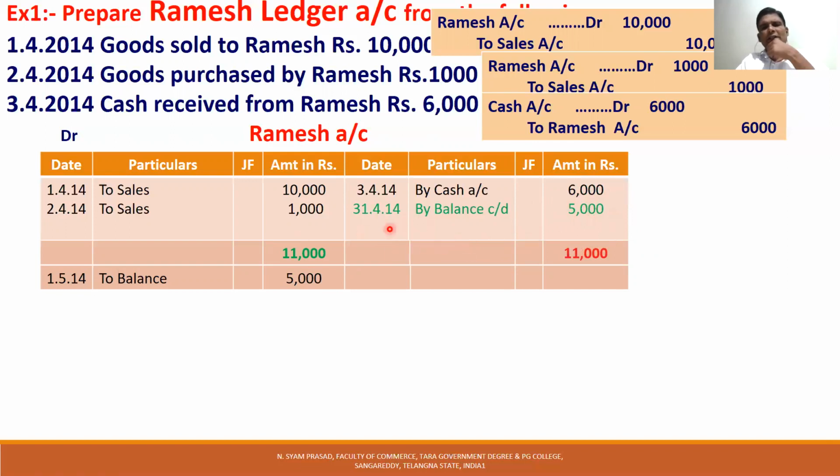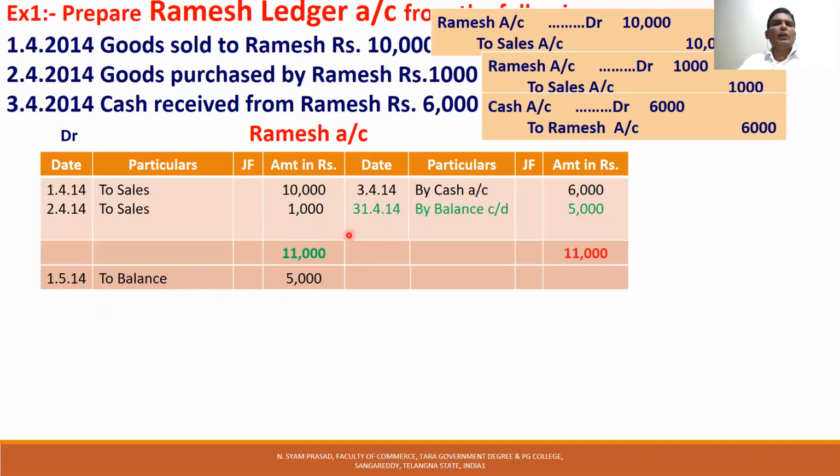During the last date of the month, the balance carried down is 5,000. That is brought down to the next month's first date. What is the next month? After April, May is the next month, and on May 1st the balance brought down is 5,000. That means Ramesh's account has a 5,000 debit balance. So I explained the preparation of a ledger account with a small problem with three entries.